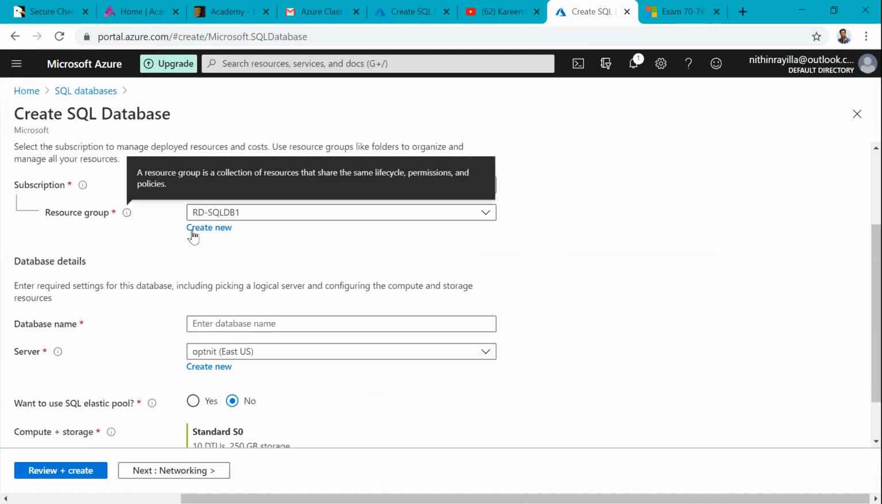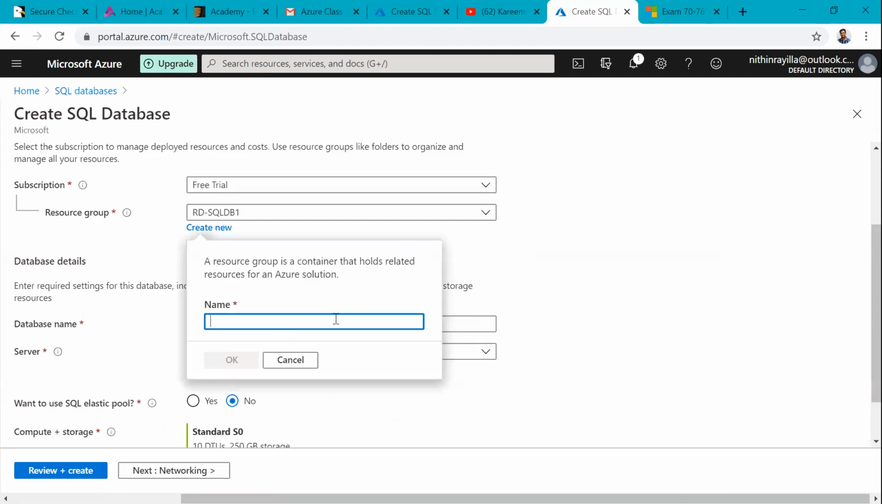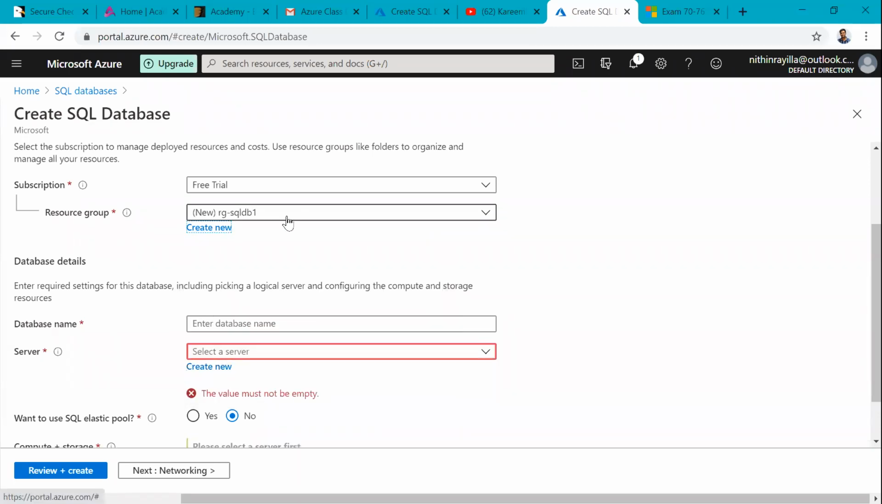First, we have to create a resource group. Just remember, all the resources are placed in a resource group. Tomorrow, if we want to delete something, or move resources from one subscription to another subscription at any time, we have to use this resource group name. I am naming it Resource group for SQL database one. Any name is fine. Okay, the group is ready.